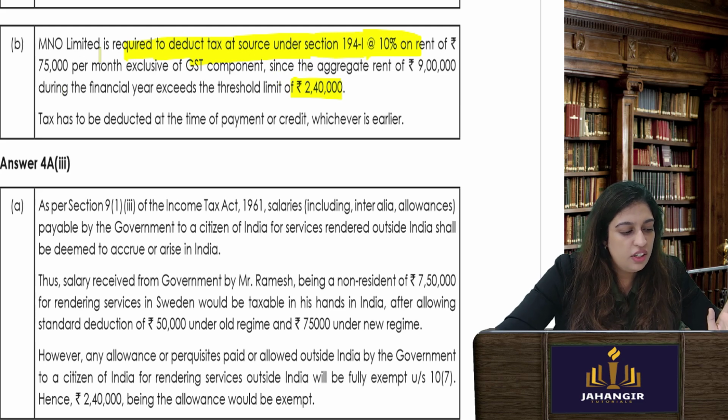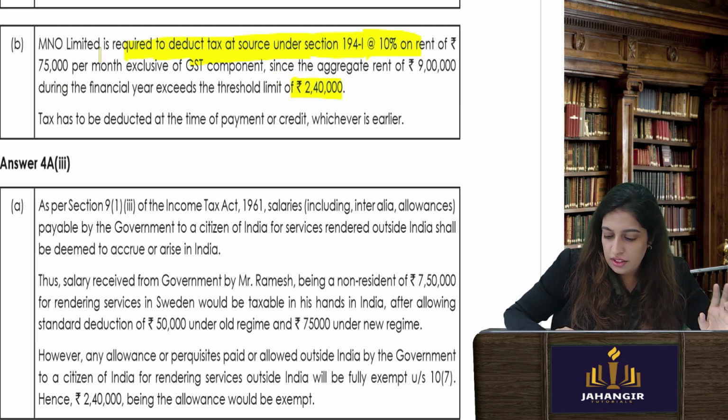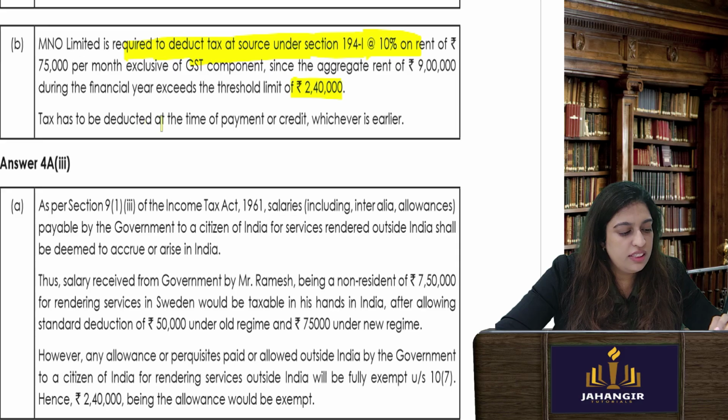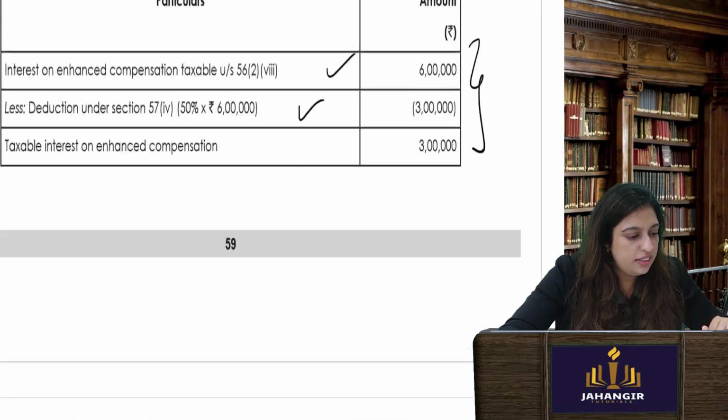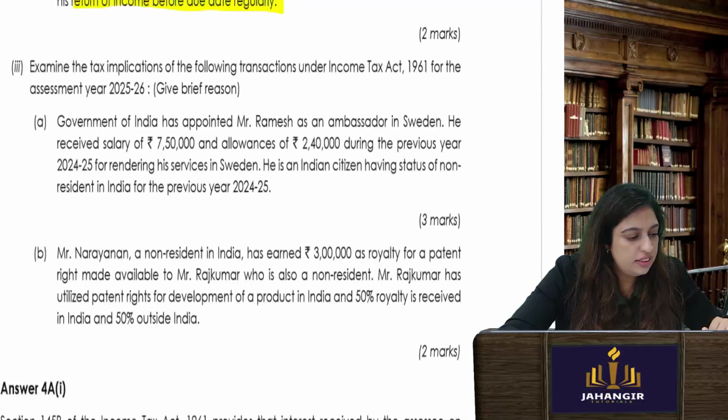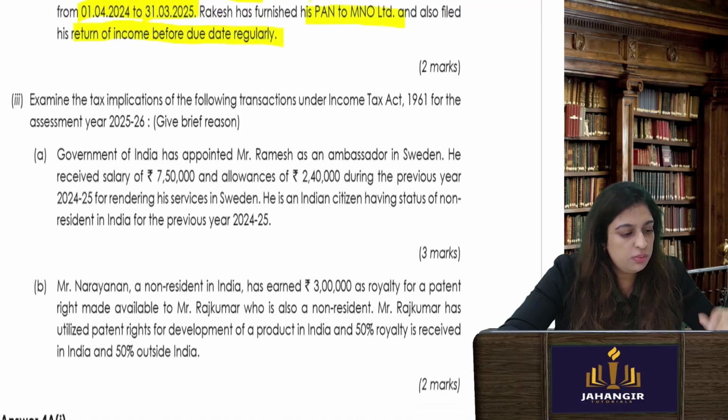10% of rent. So 75,000 per month into 12. That is 9 lakhs. So obviously he has to deduct TDS on 9 lakhs. That is 90,000, and pay it to the government. Okay. Very good. Done. Let's go. These are all small easy questions.